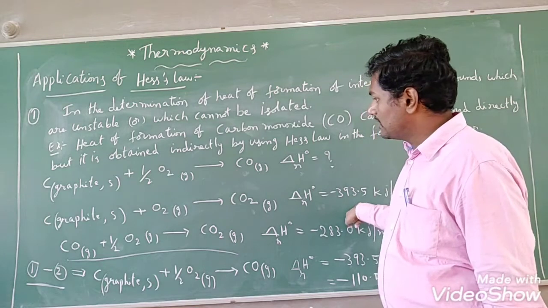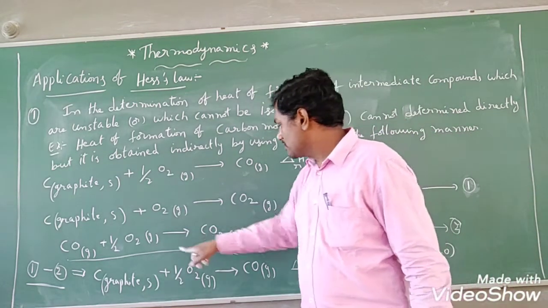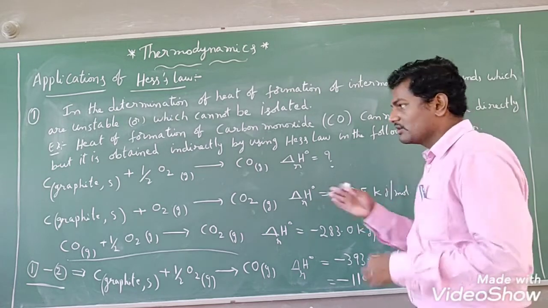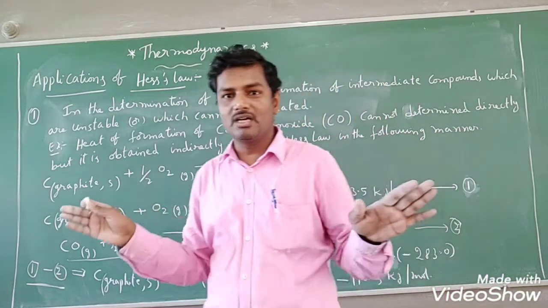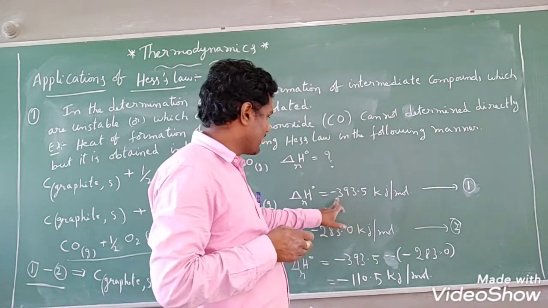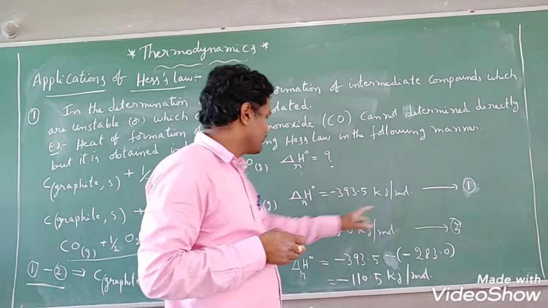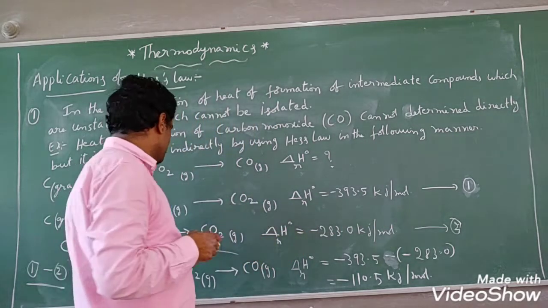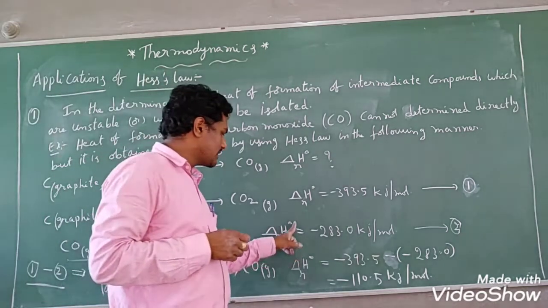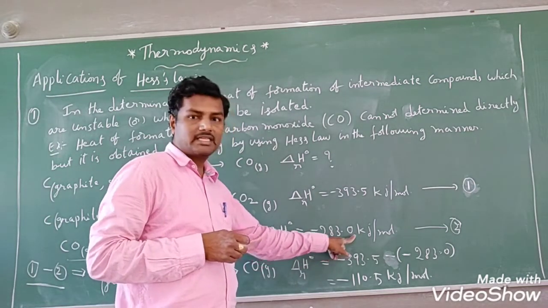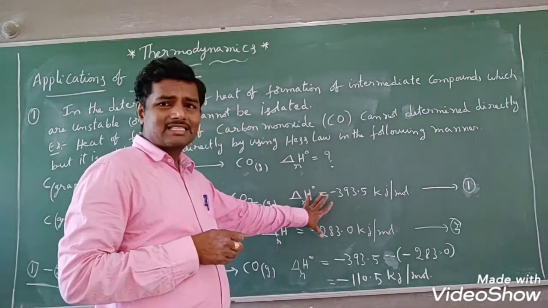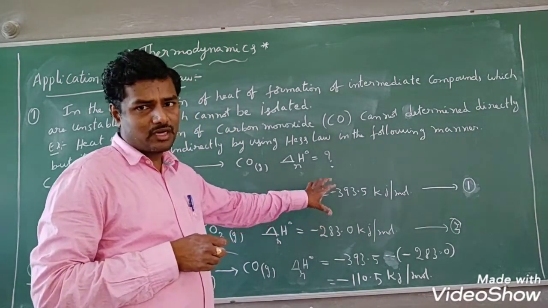These values are important, students. Whatever values I have given, you should not remember all of them, but these two values are important. Minus 393.5 kilojoule per mole in the formation of CO2 from carbon. In the formation of CO2 from CO, the standard enthalpy of the reaction is minus 283 kilojoule per mole. Only in case of board examination is it useful to remember this.